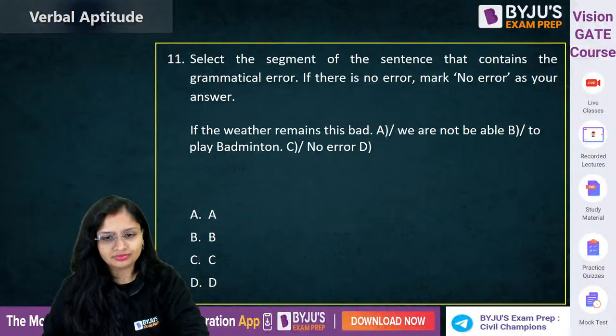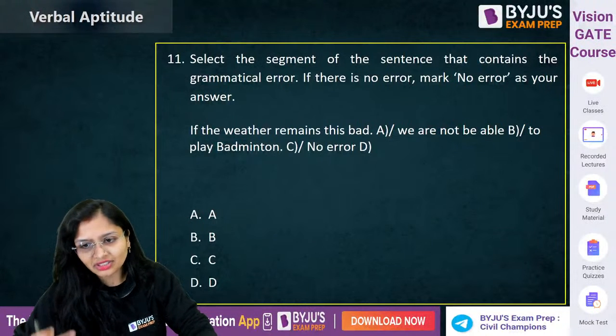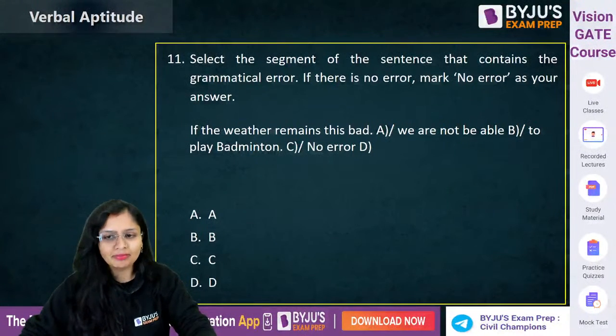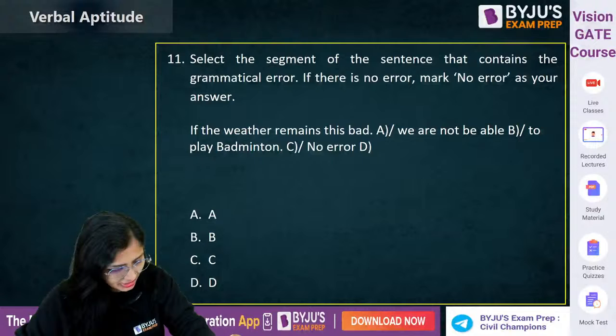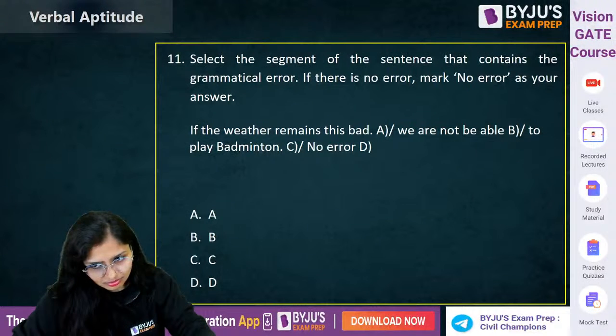Chalo, now this one. If the weather remains this bad, we are not able to play badminton. What is the part which contains error?